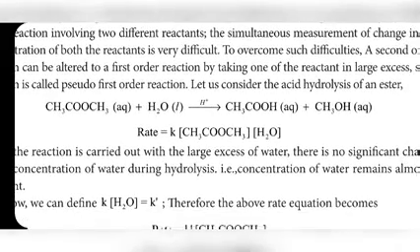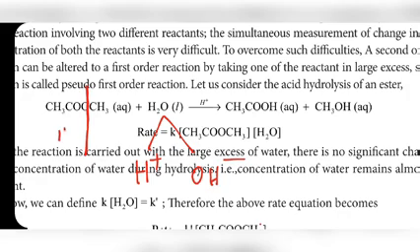We know already that water, H2O, is separated into H plus and OH minus. So this water is added to this compound as H plus and OH minus. The CH3COO takes H and forms CH3COOH. The CH3 takes this OH and forms CH3OH. So one reaction is given, acid hydrolysis of ester.